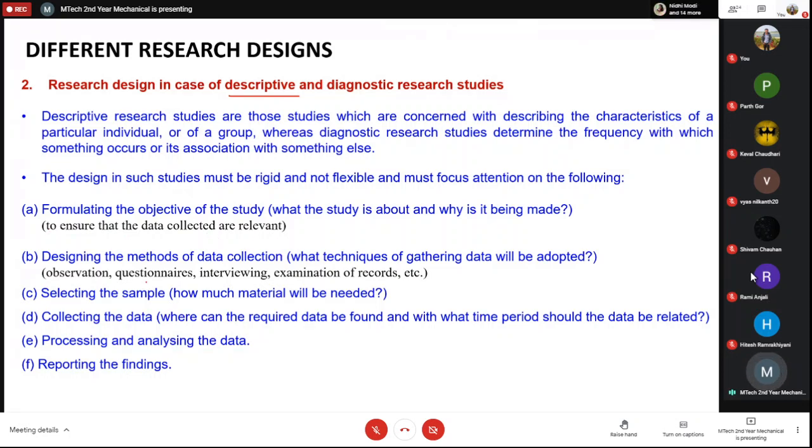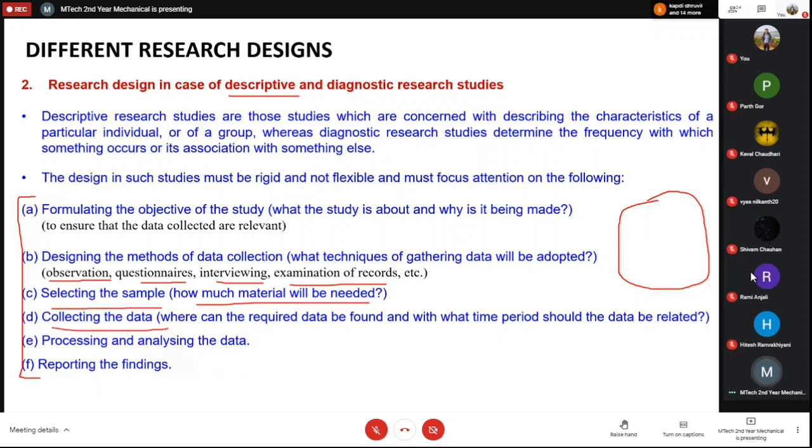The next is designing the method of data collection, what techniques are there. Whatever we have discussed in the initial stage comes under the descriptive study. So what are the techniques to gather the data? Whether you will be doing some experimental observation or questionnaire or interviewing or examination of records, how will you collect the data? How will you select the sample? How much material will be needed? Or if it's a population, then how will you select the sample? There are different ways of selecting a sample, and we will see that also. How will you collect the data? Where can the required data be found, and to what time period should the data be related?